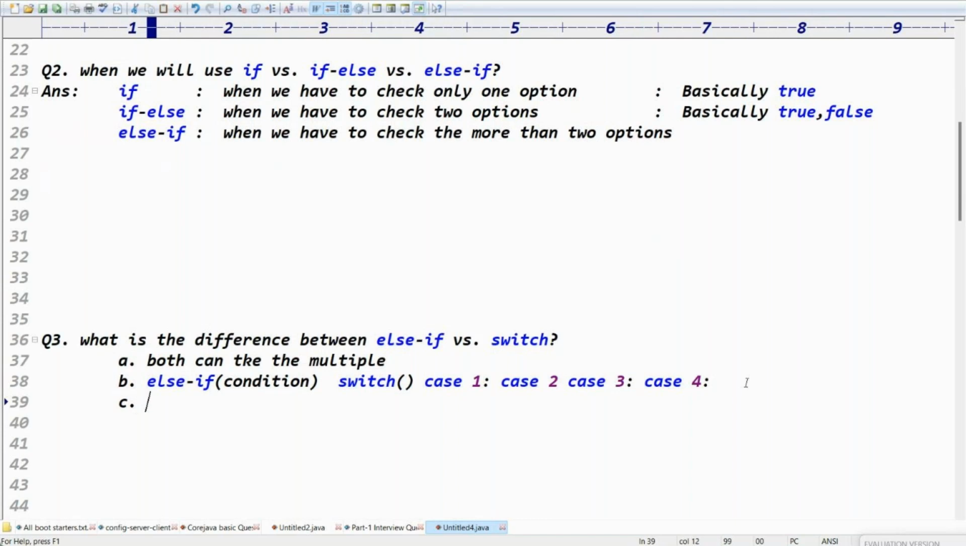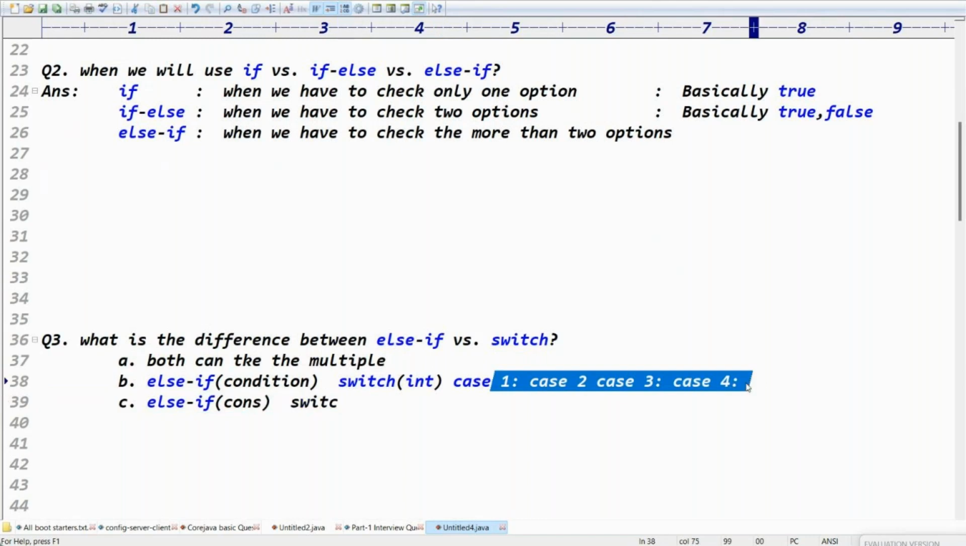Moreover, one more point, guys. With if-else you can write complex conditions. But switch is basically for similar type of data, similar options. Similar options means the switch argument: if I pass an integer, the case label should be integers only. It means similar type of data, right? Switch argument is integer, case label should be integers only.